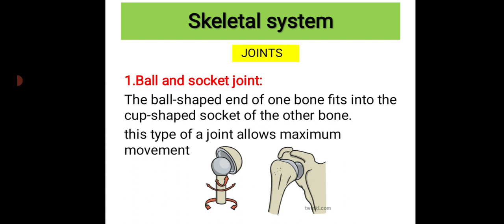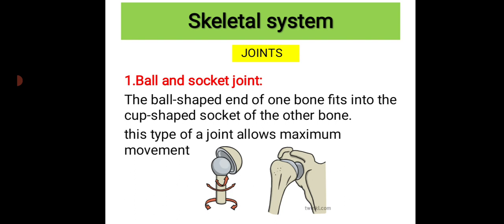When those two bones are held together, that forms a ball and socket joint. These bones fit into the cup shaped socket. This kind of joint is found in the shoulder and the hip joint.